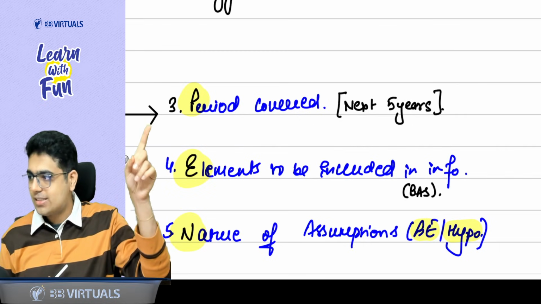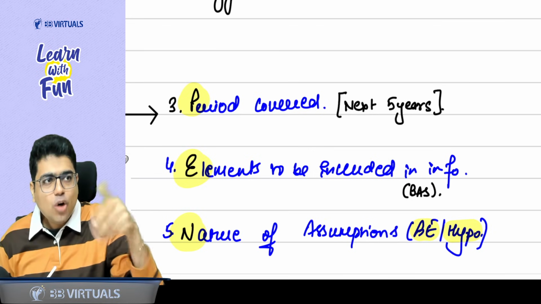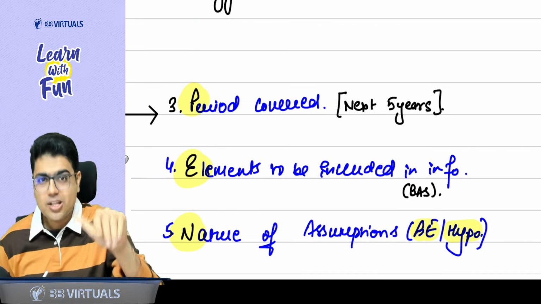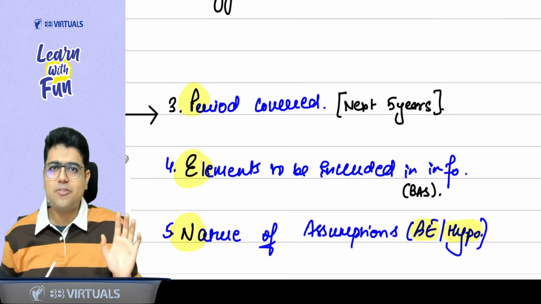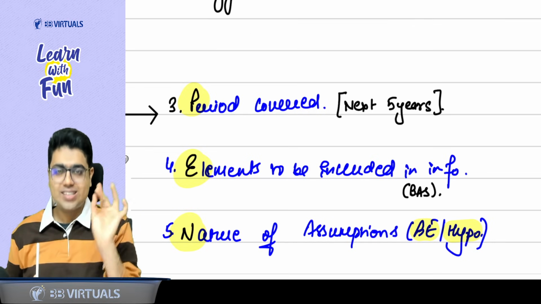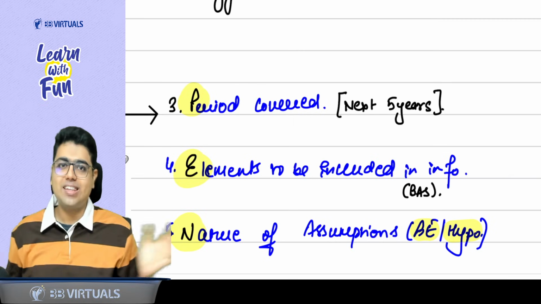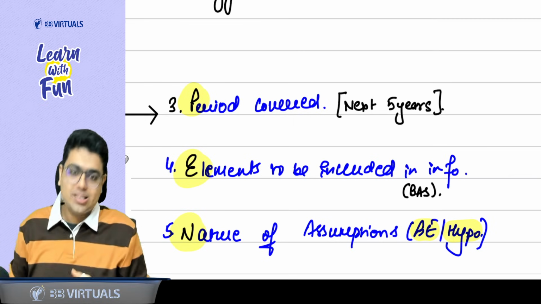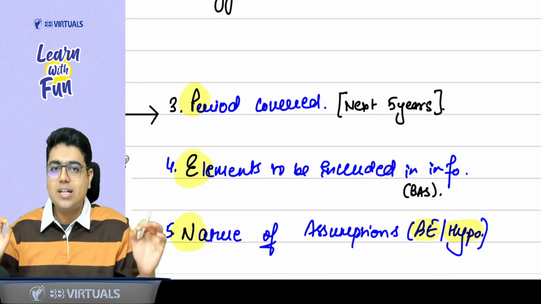So what are the next three things? First thing, period covered. By this PFI, what period they are covering? Next 2 years, next 4 years, next 5 years, or next 10 years. Then the elements which will be there in the PFI. Sir, what elements? Basis of forecast, assumption, source information. And the last thing is nature of assumption, best estimate assumptions or hypothetical assumptions. So these three things again you need to check before accepting the engagement.